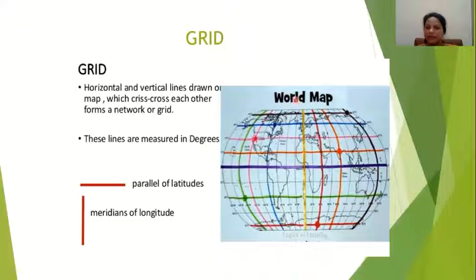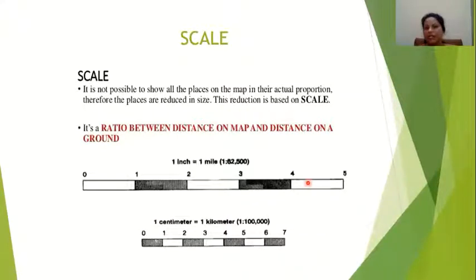Then the lines that run from north to south are known as longitudes. Longitude has another name, meridians. Now the latitudes and longitudes cross each other to form a network. This network is known as grid. Now the next element is scale.